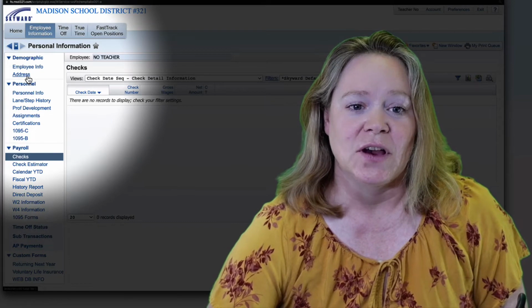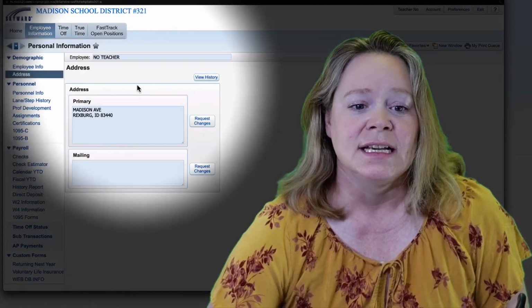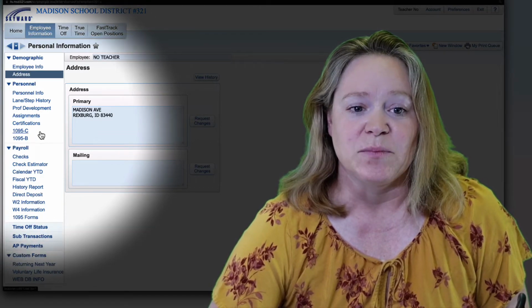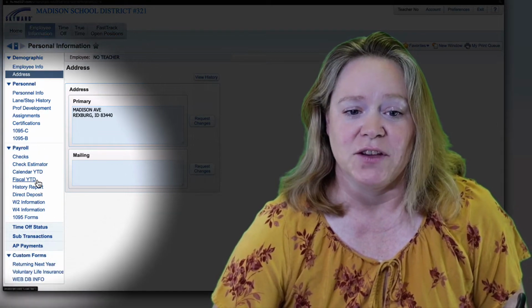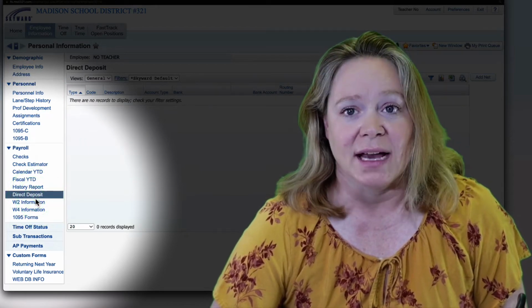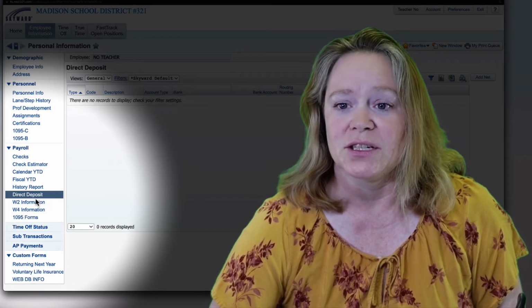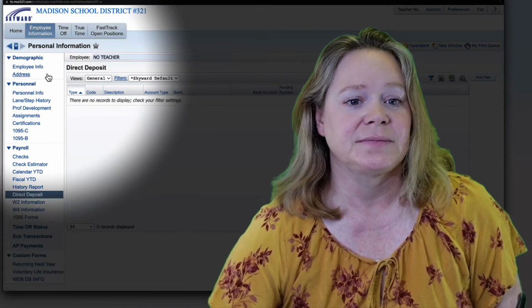For example, you can go in under your address and you can make changes there if it's not the correct address. You can also do the same thing with your direct deposit. You can make that change if you need to. Those are the couple things that you can change on Skyward. Most things you can't. That's all accessed here at the district office. But those two things you can change if you want to.